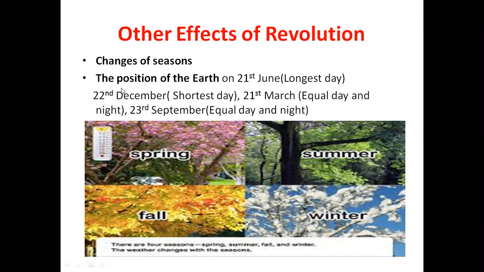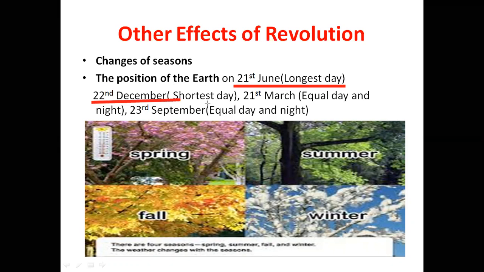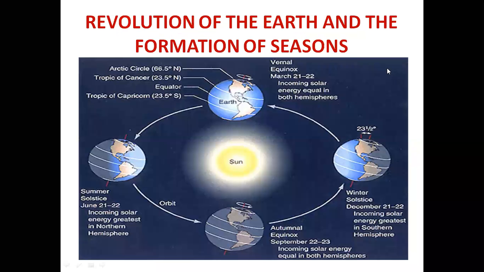So class, now I have to discuss the position of the earth. On different days, the earth has different positions. 21st June is considered the longest day, 22nd December is considered the shortest day. 21st March is considered an equal day and night, and the same condition applies on 23rd September. Through a diagram, I'll help you understand what I'm saying. You can see the picture, it shows the revolution of the earth and the formation of seasons.